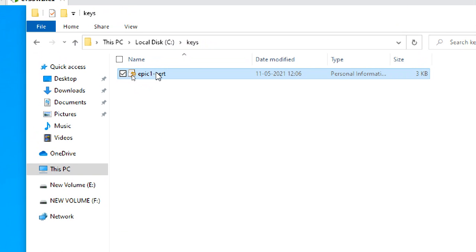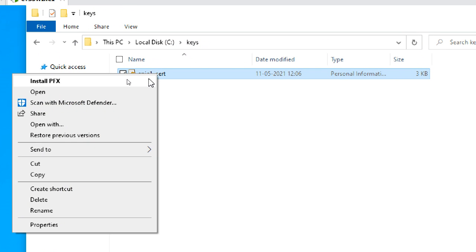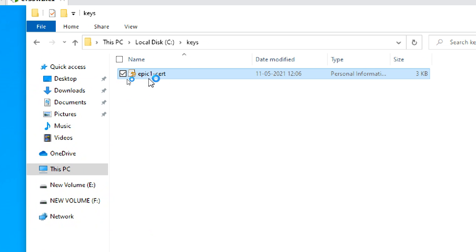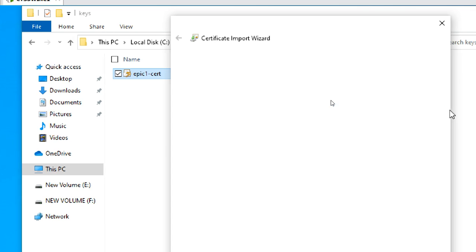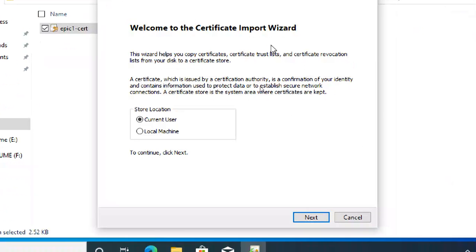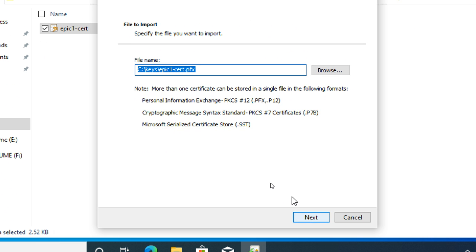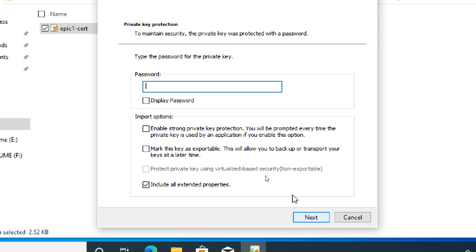Now we can see here, this is my certificate. Right click or double click, install PFX, just install PFX. This is the certificate key. Now this is the import wizard. I exported it and it is here. Now I'm importing that certificate, for current user. This is the location of the file, right?